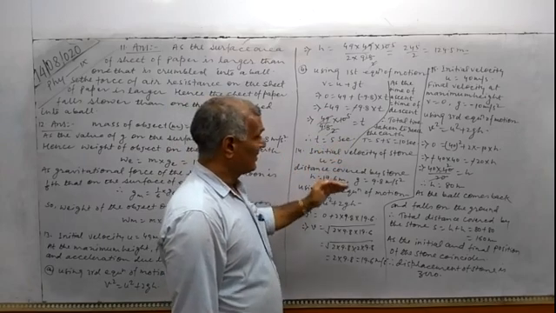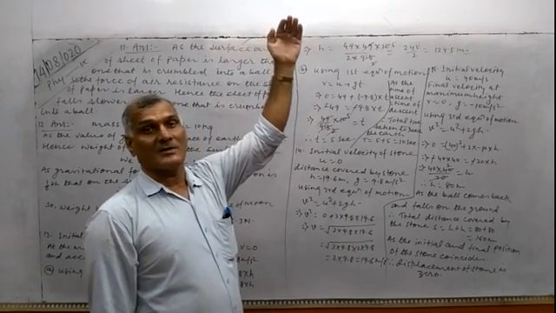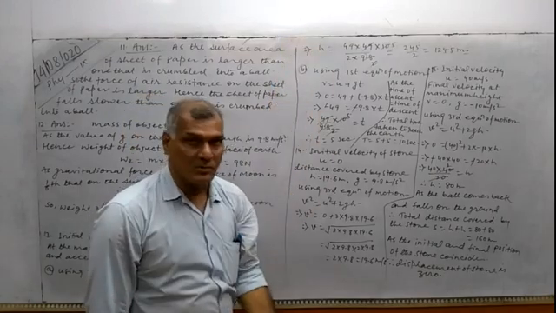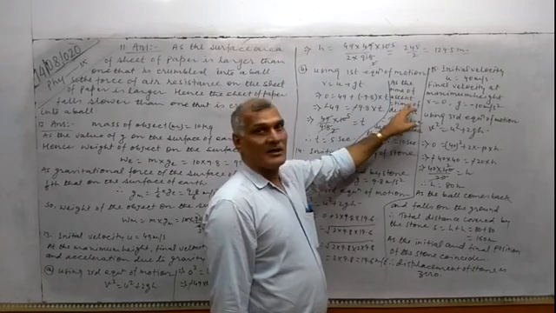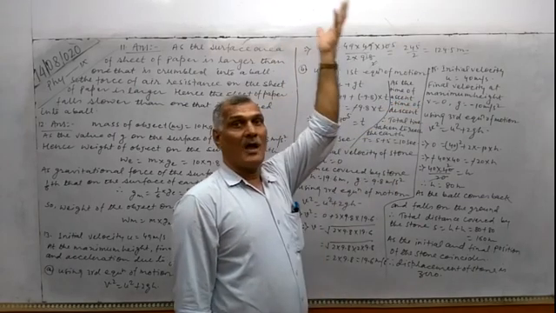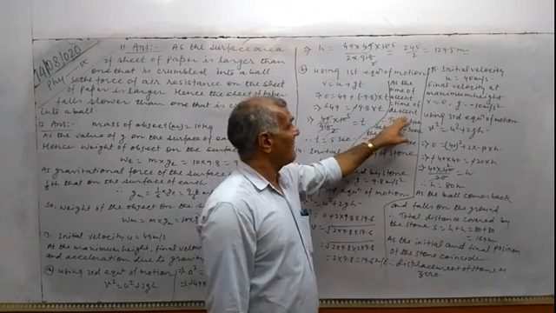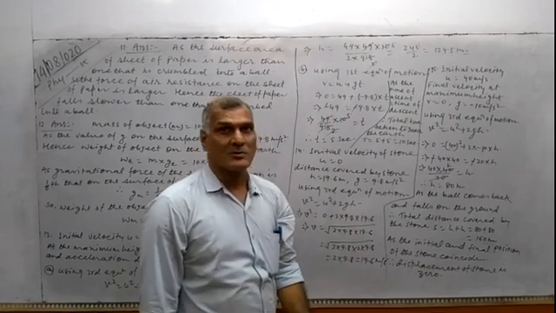Since the time taken by a stone to reach the maximum height is equal to the time taken by the stone to fall to the ground, the time of ascent, meaning moving upward up to a maximum height, is equal to the time of descent, meaning falling of the stone from maximum height to earth.